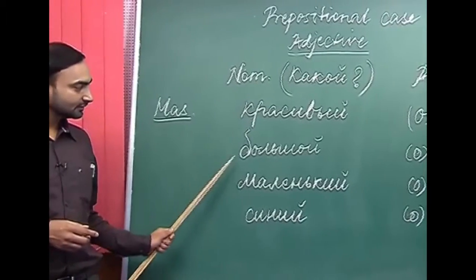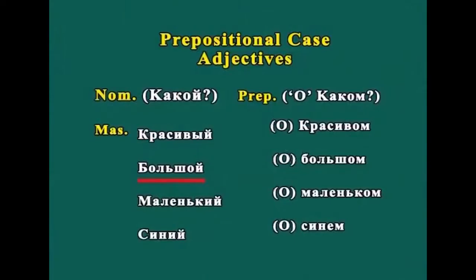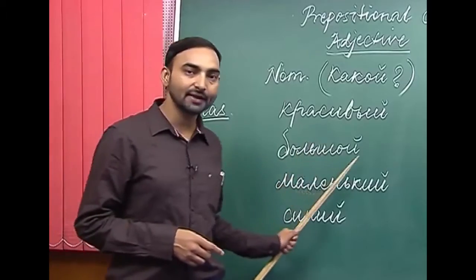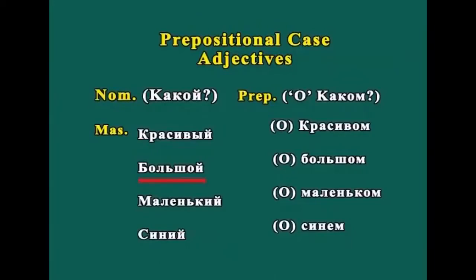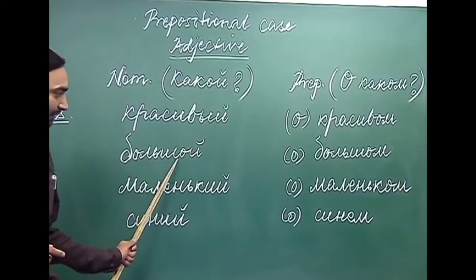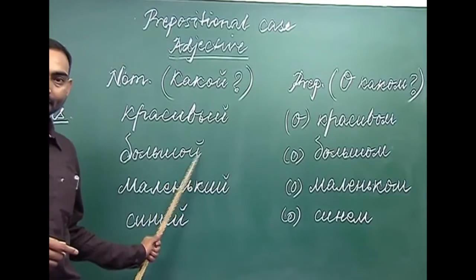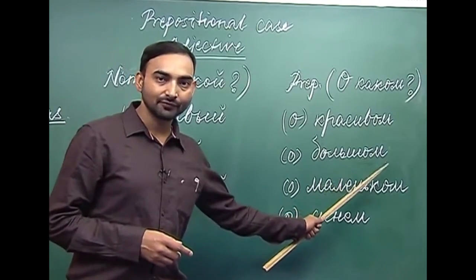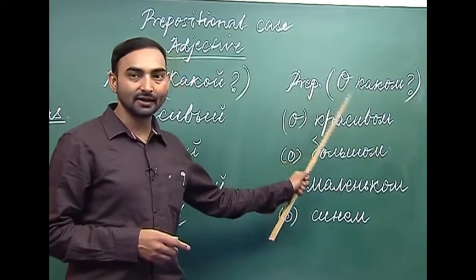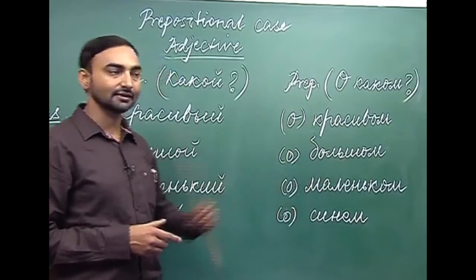The next adjective we have is bolshoi. Bolshoi is big. What happens when bolshoi is used in the prepositional case? Bolshoi becomes bolshom. We have replaced O and I kratke, which is the adjective ending, with O and M, which is the prepositional case ending of a masculine adjective.